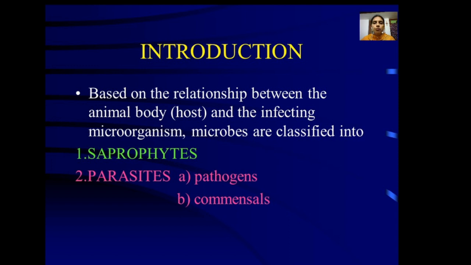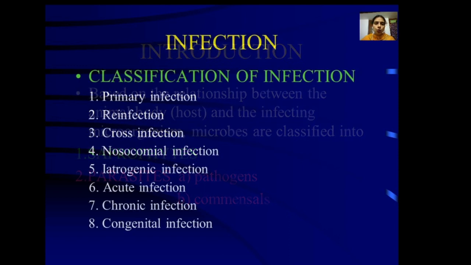And there are two types of parasites: one is a pathogen and the other is a commensal. Pathogens are the disease-causing microorganisms, and commensals are the organisms which live in complete harmony with the host.